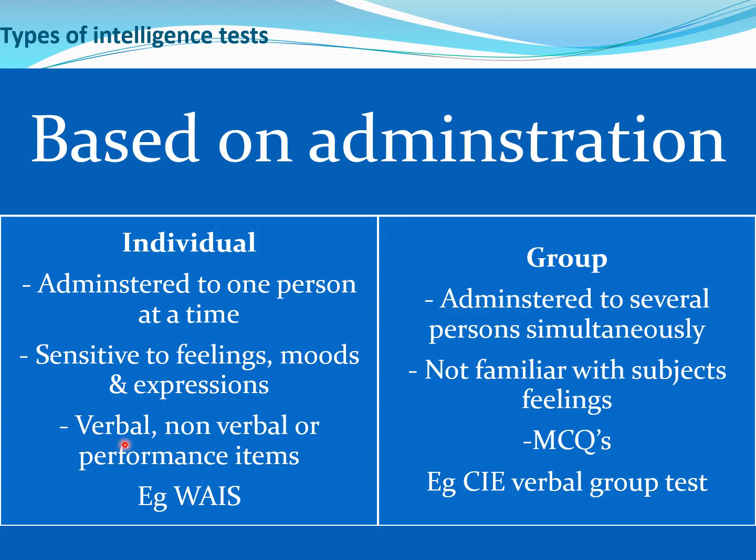Verbal means where the subject needs to read and write. Non-verbal means where the questions will be in the form of pictures. Performance means where you have to manipulate the object, where you have to perform something. But in group, the items are normally in multiple choice question type. The example for an individual test is WAIS, that stands for Wechsler Adult Intelligence Scale. For a group test, the example is CIE, Verbal Group Test of Intelligence.